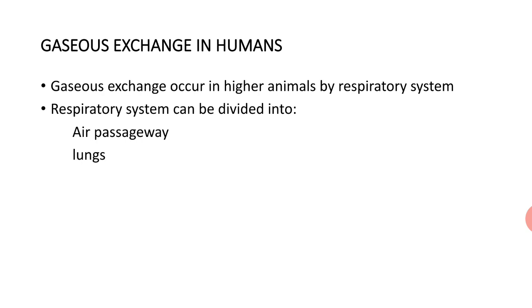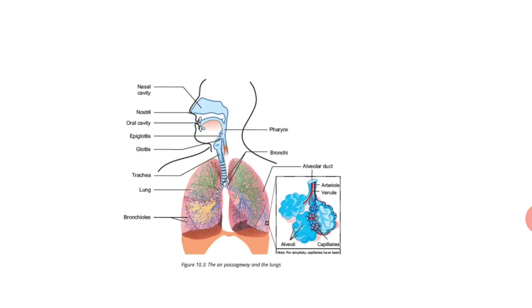Gaseous exchange occurs in higher animals by the respiratory system. We all know that the respiratory system is a proper system in humans for gaseous exchange. Respiratory system can be divided into two, that is air passageway and lungs. That means in the respiratory system, gases will pass through a proper passage that we call air passageway, and then gases will exchange in lungs. So at first we will discuss air passageway in detail.